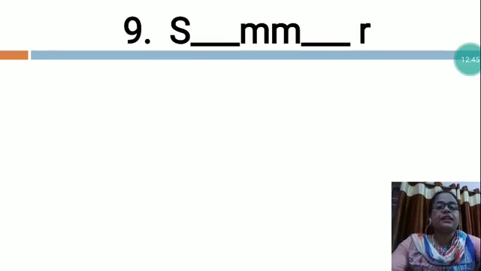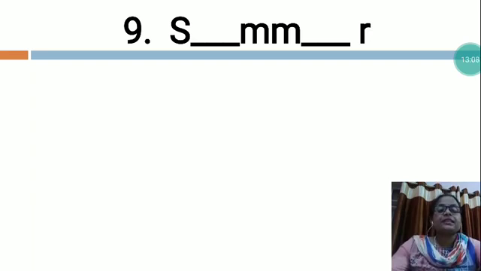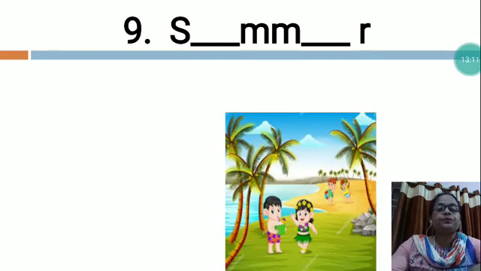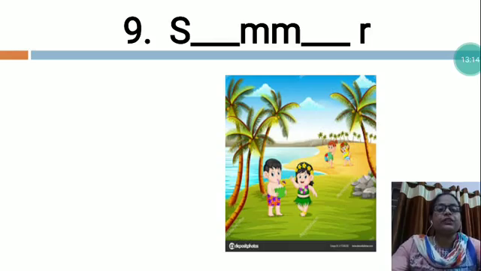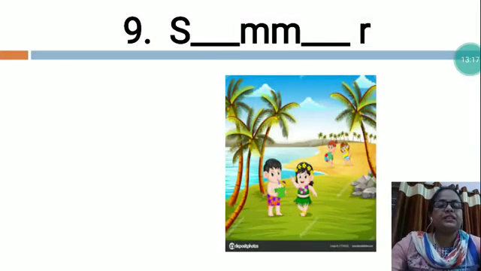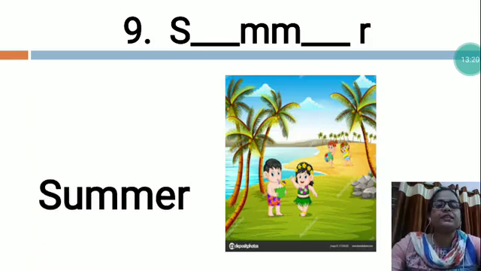Now the next is S dash double M dash R. In this word also there are two letters missing. So you will have to write the correct letter and then you will have to complete this word. So which word is this? This is the season name. Now tell me which season name? See, this is the picture. Now tell me, dear student, this is summer season. The summer spelling is S-U-M-M-E-R, summer. After S, what you will write?